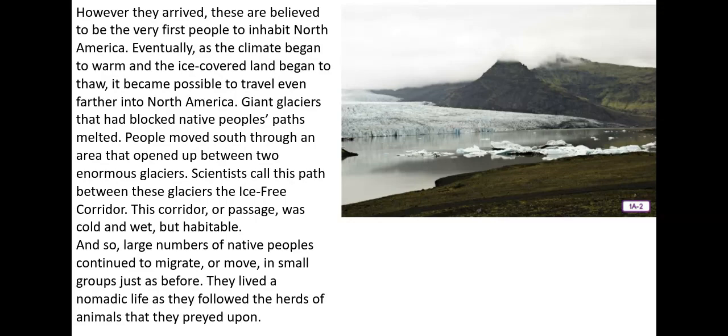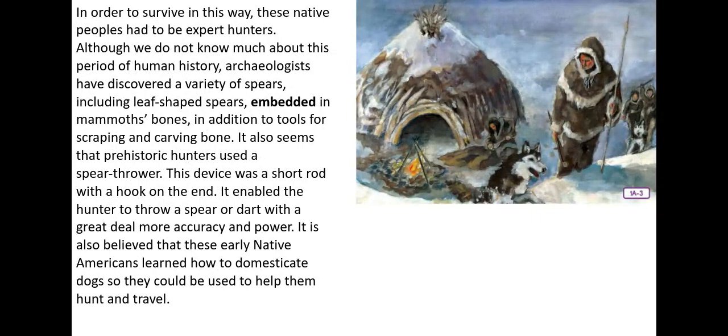This corridor or passage was cold and wet but habitable. What does habitable mean? Think of habit as part of habitat, so it means that people could live there and survive. And so large numbers of native peoples continued to migrate or move in small groups just as before. They lived a nomadic life as they followed the herds of animals that they preyed upon. In order to survive in this way, these native peoples had to be expert hunters.